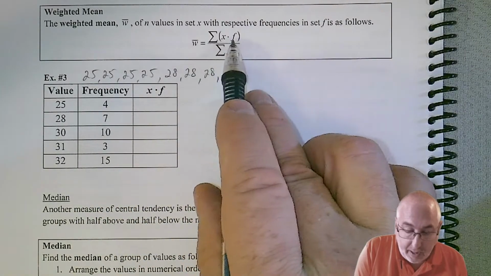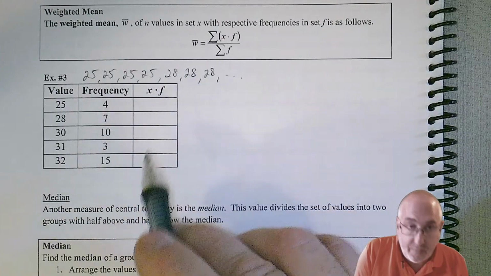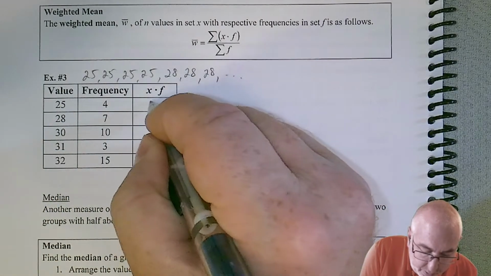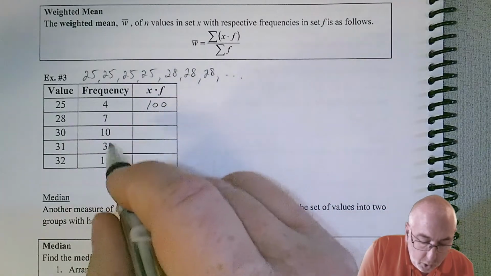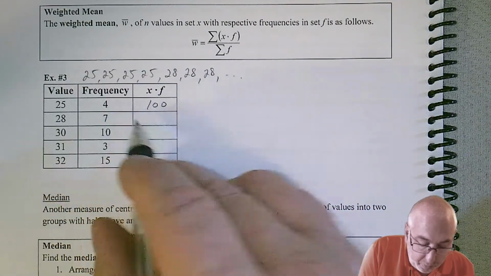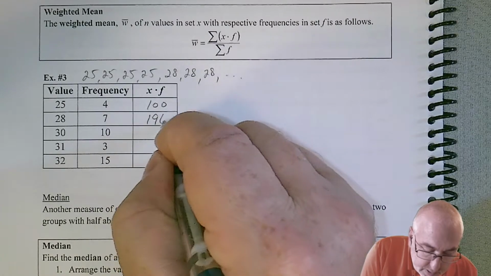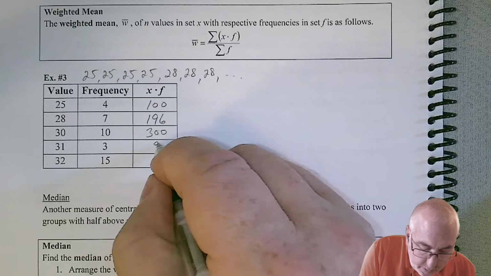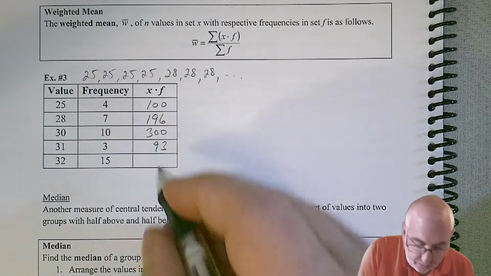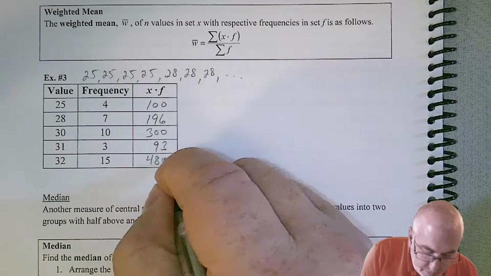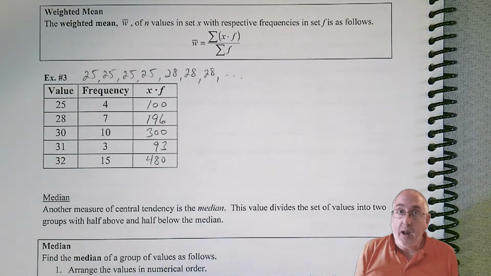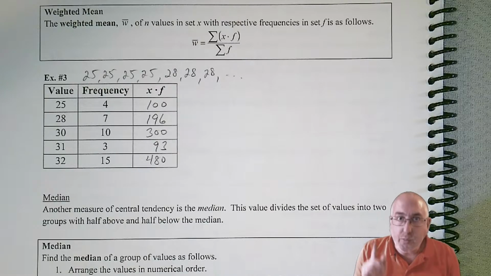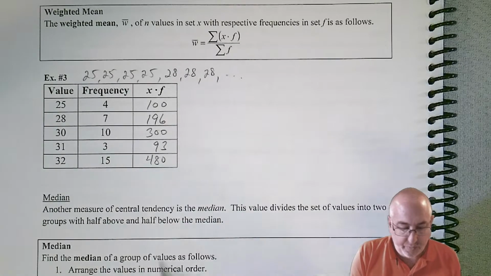First, we want to multiply. So we need to do that x times f. So there's our x's, there's our f's. So if we multiply across, we get 100 there. If we multiply that, looks like 196. Multiply those, you get 300, 93, 32 times 15, I believe is 480. And so there's our products. So we've taken care of those batches of numbers really fast with just a single operation for each of those.